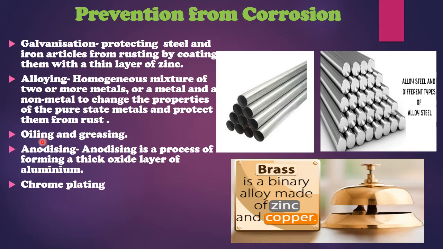Next method to prevent corrosion is oiling and greasing. By oiling and greasing we can prevent corrosion, because we prevent contact of metal with the air. Then is anodizing. What is anodizing? Anodizing is a process of forming a thick oxide layer of aluminium. So if aluminium is coated with a thick layer of aluminium oxide, we can prevent corrosion. And the next method is chromium plating. A layer of chromium is applied on the iron objects to prevent corrosion.